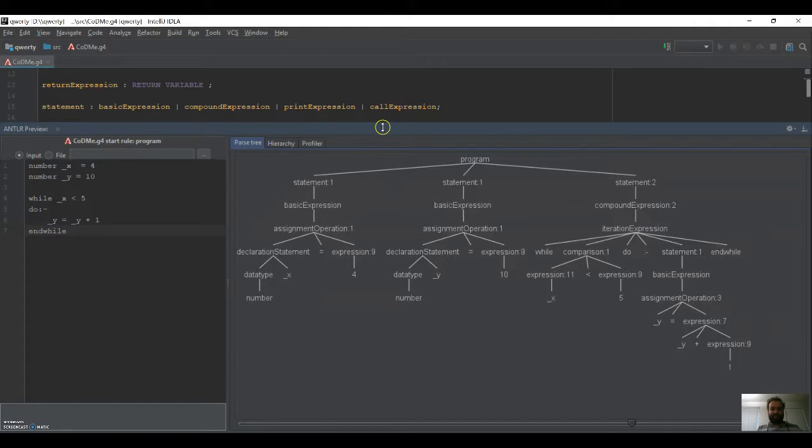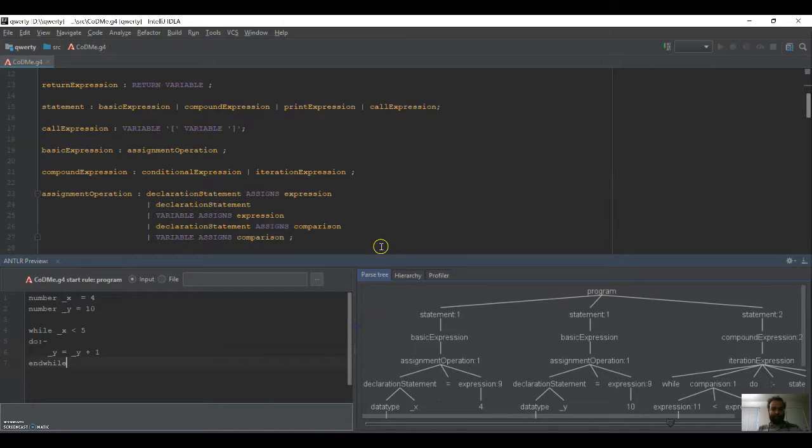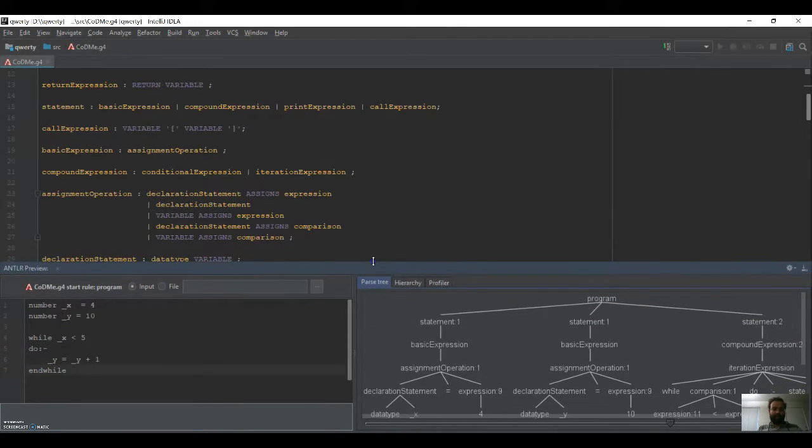So these are the basic grammars that we have implemented, and next we will show you how it works, how the parse tree is generated, and how the runtime execution is handled in Java using ANTLR. Thank you.